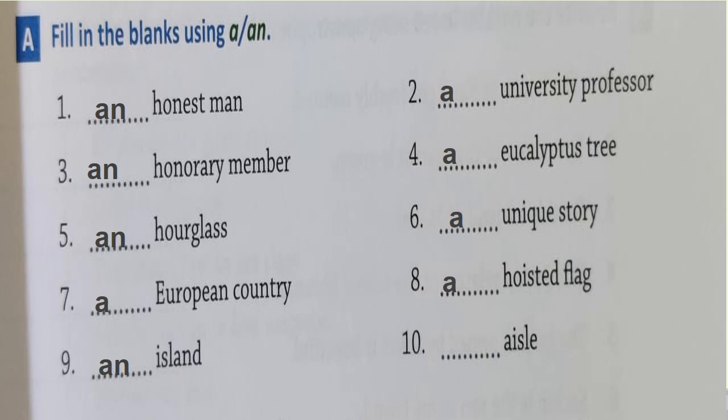Number 9, an island. And number 10, dash isle. An isle. Now children, an aisle is a passage between 2 rows of seats kept on both the sides, or there can be shelves.